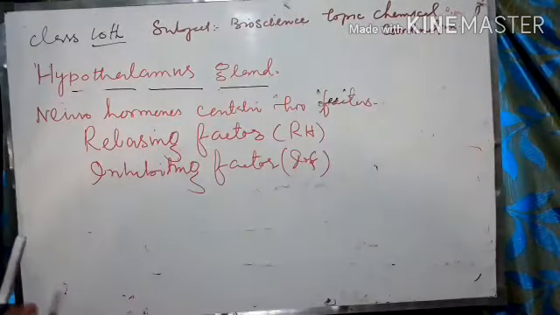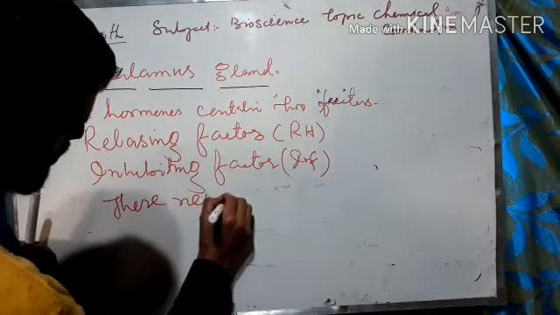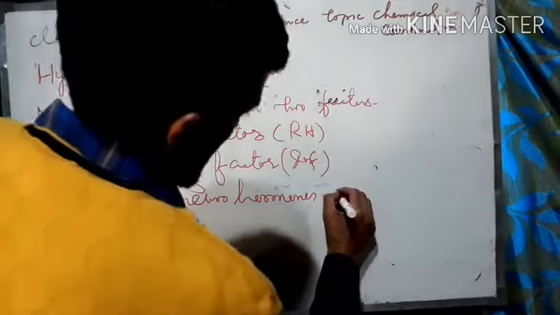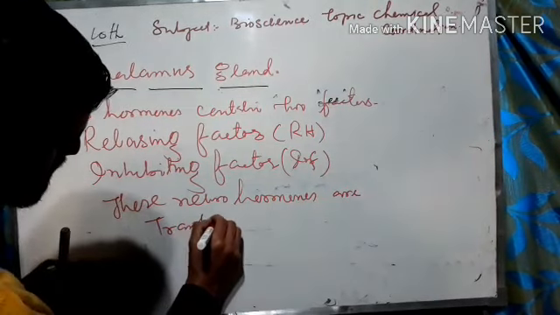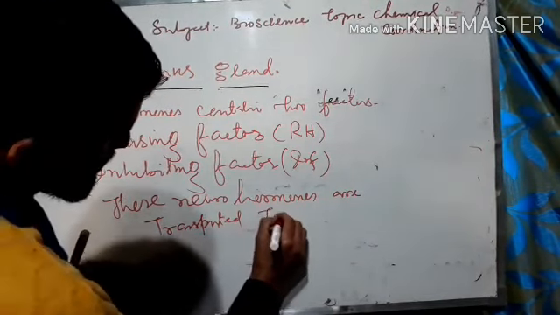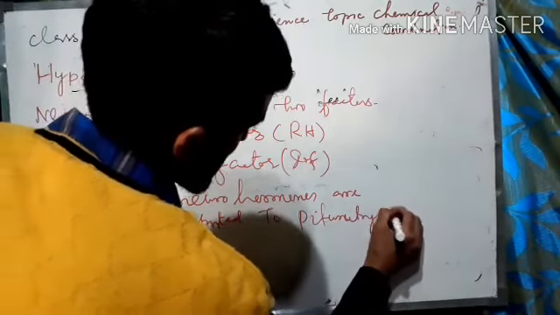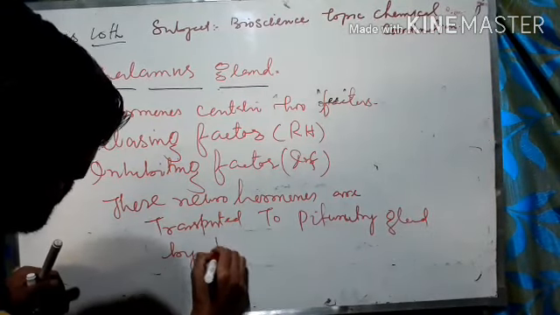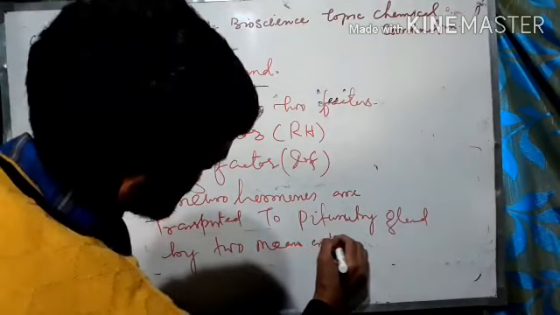These neurohormones are transported to the pituitary gland by two means, or two ways.